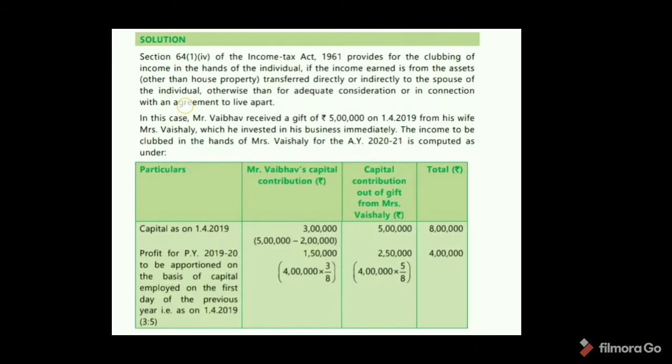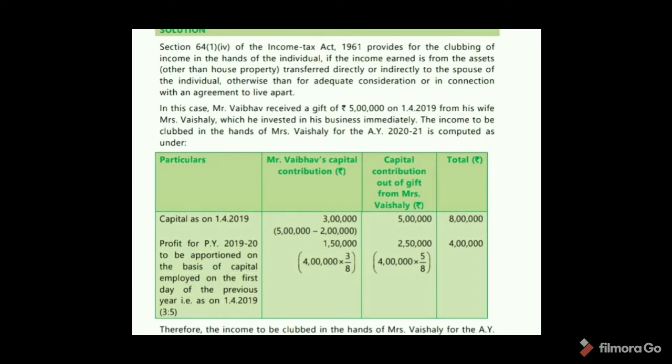Okay. Profit for the previous year 2019-20 is to be apportioned on the basis of capital employed on the first day of the previous year, that is as on 1/4/2019. So here the total profit of 4 lakhs is apportioned on the basis of capital. Okay.